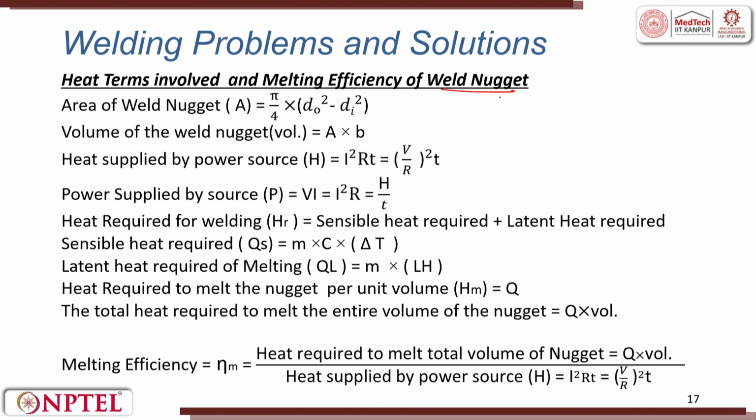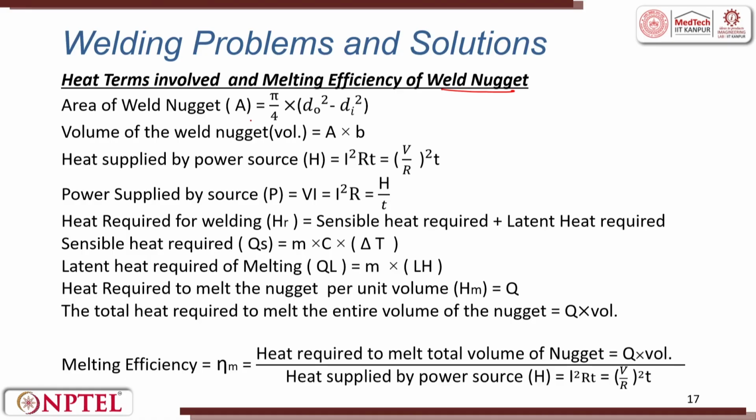While nugget is a specifically localized area in resistance welding, like in spot welding, where the joint is heated and melted to form a small localized bond. So, weld bead is a more general term. Weld nugget is specifically used when we are talking about resistance welding, and I am talking about spot welding here. So, area of weld nugget is pi by 4 into d naught minus d i square, that is the outside minus the inside square. Volume of the weld nugget is area into thickness.